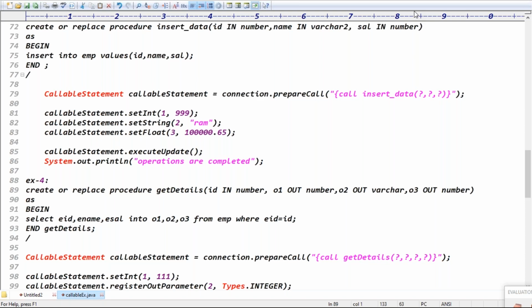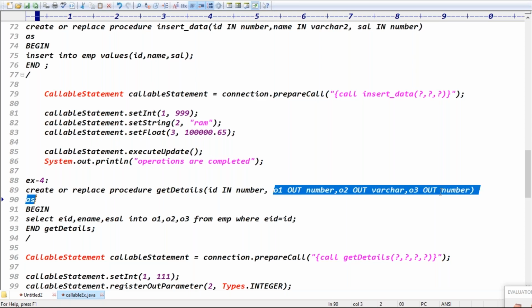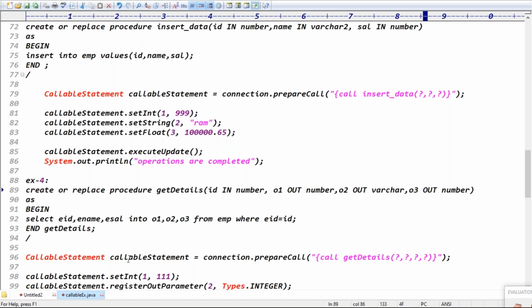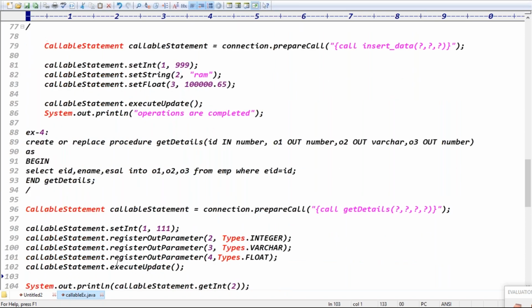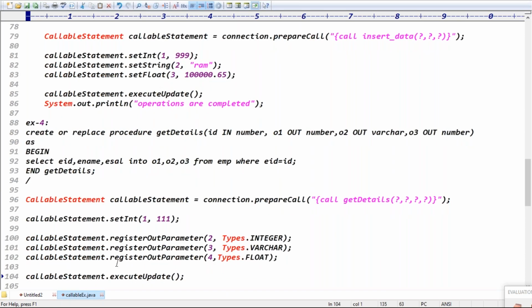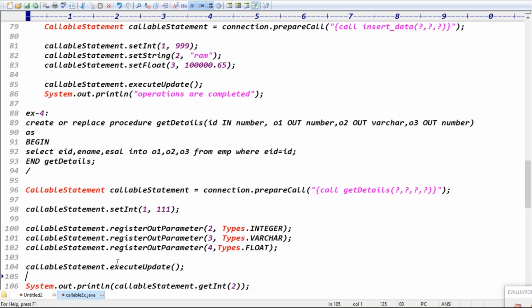First question mark is the input guess. The next three question marks are the outputs, O1, O2, O3. In this case, how many parameters do we have to register now? Total three parameters, you have to register, right?